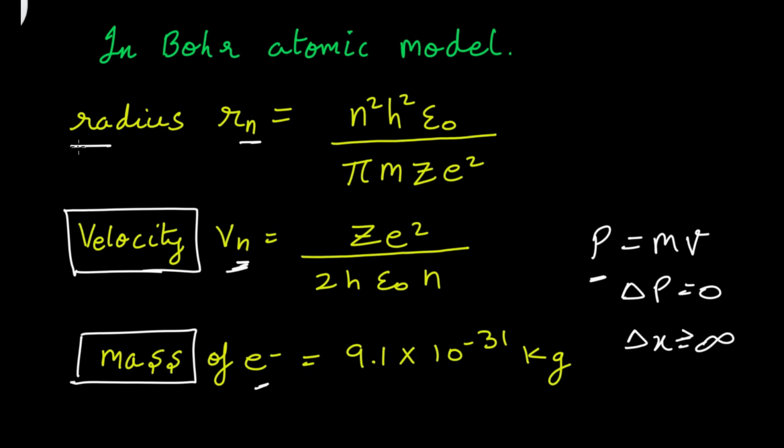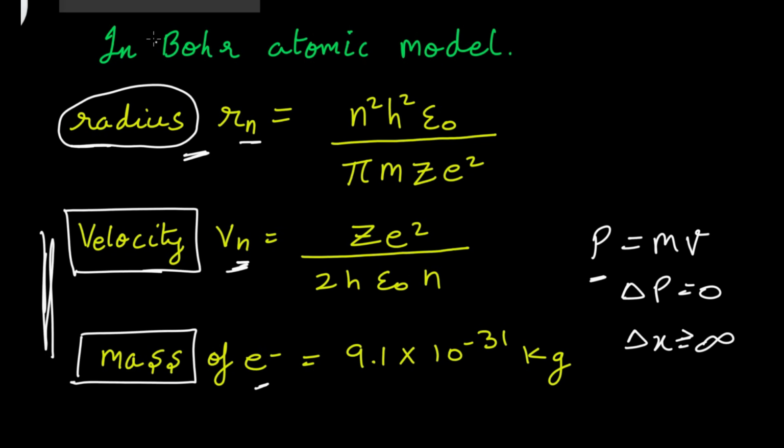But Bohr calculated the radius. So in one way, Bohr calculated the position and momentum of electrons simultaneously, which is not possible according to Heisenberg uncertainty principle. So Heisenberg also helped in providing one of the limitations of Bohr atomic model.